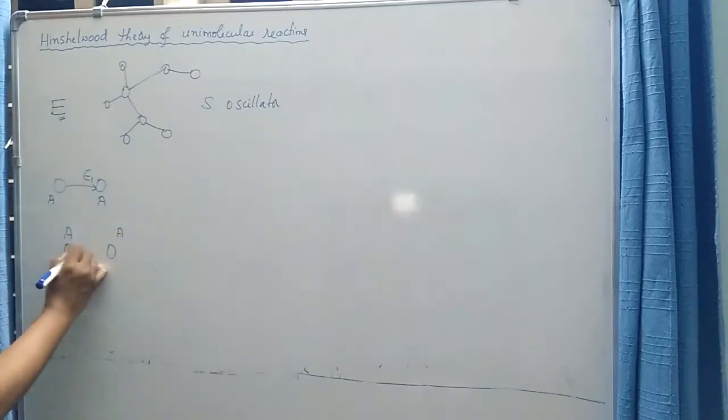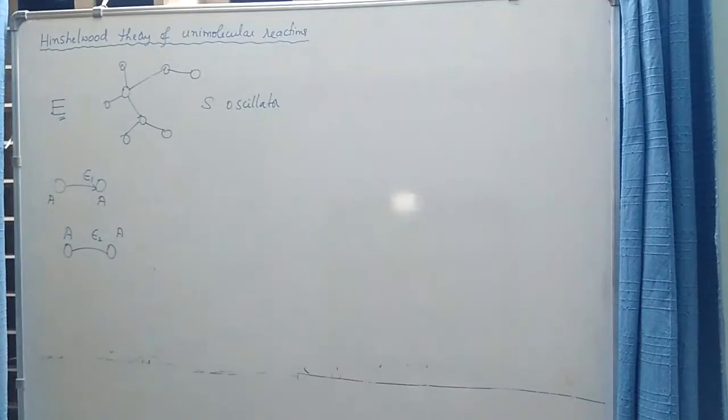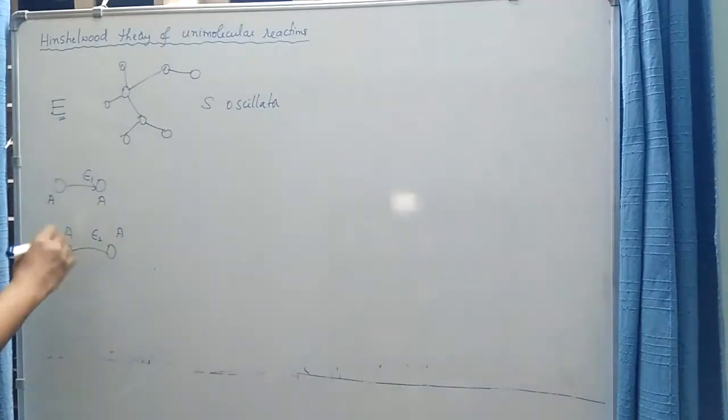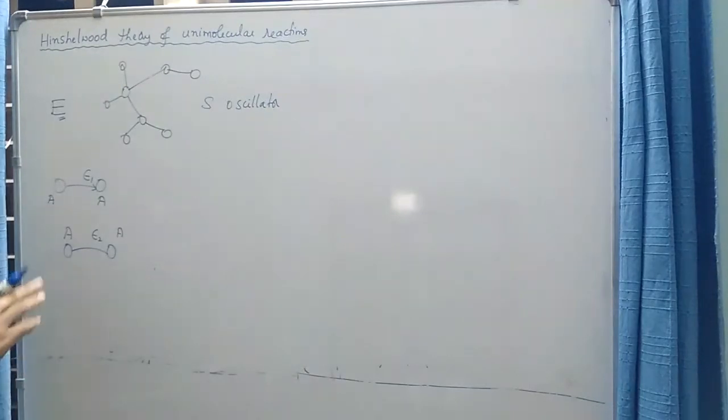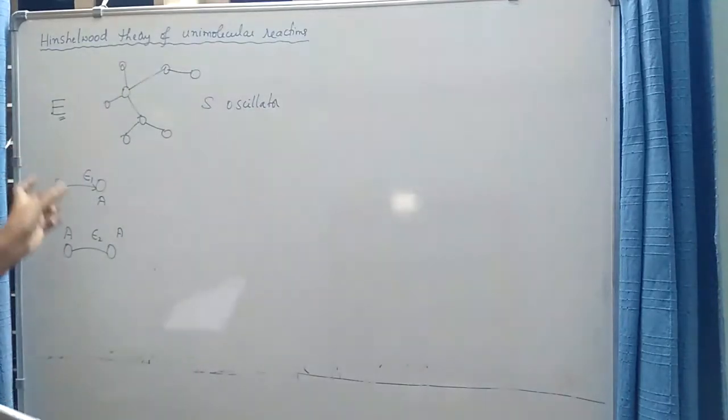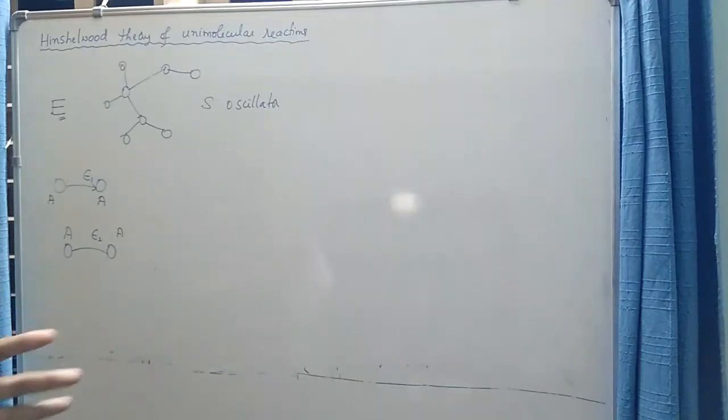When another two molecules of A collide with each other, some other energy epsilon 2 may be exchanged between the two molecules. Similarly, when another pair of molecules collide, maybe epsilon 3 energy may be exchanged between the molecules. So the amount of energy exchanged between the two molecules on collision will not be identical for all collisions. The energy exchanged, or the energy distribution, will follow a Maxwell-Boltzmann distribution.